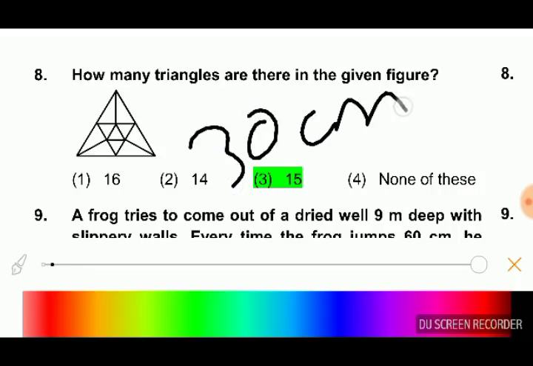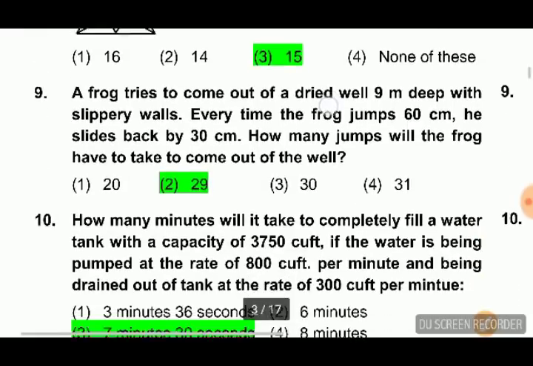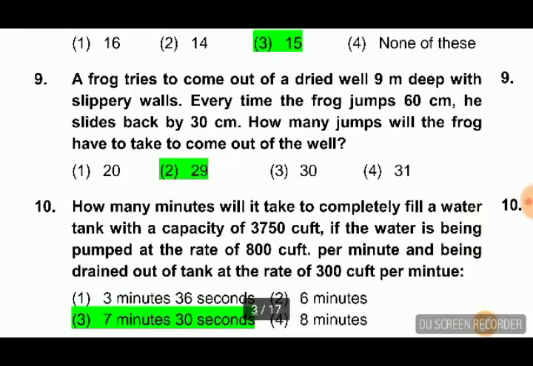30 centimeters in one jump he climbs. So total depth is 900 meters. So in one jump it is going 30 centimeters. So how many jumps required? 30 jumps. But after the final jump it will reach the top.